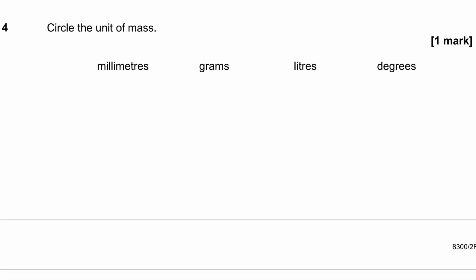Question 4. Circle the unit of mass. Millimeters, that's a length. Grams, that is a mass, isn't it? Liters is a volume. And degrees is an angle. So it's going to be grams.